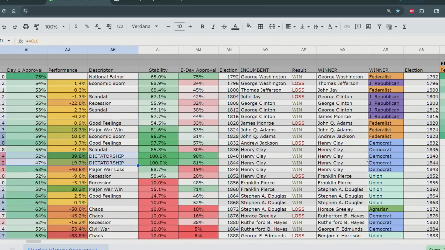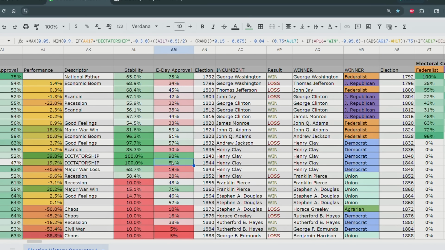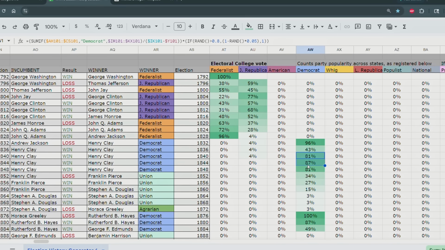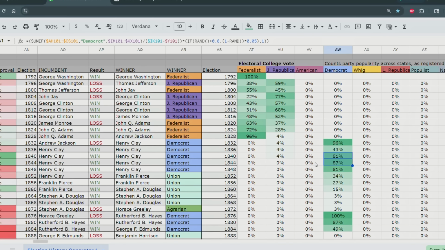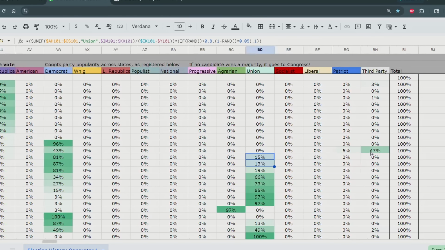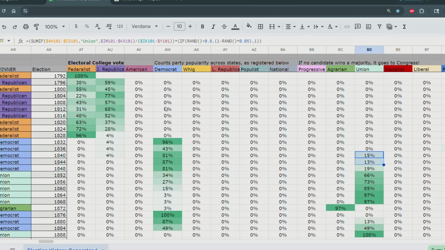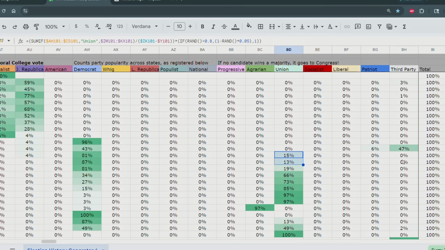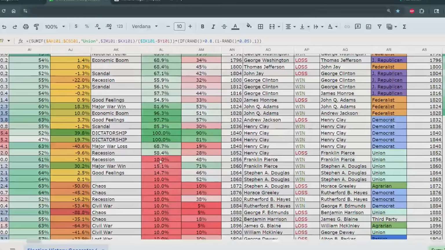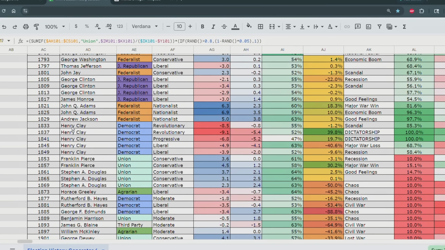Let's see. So he gets 90. What happens is, because he's a dictator, I have calculated their approval of dictators to be pretty high up. And then he wins, look at that, 81% and 87% of the Electoral College against the Union Party, 15. And then I think the Federalists break apart into the Democrats, the Union, and then a third party. And the Democrats, obviously, are more progressive under Henry Clay.